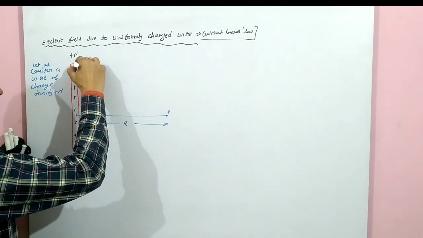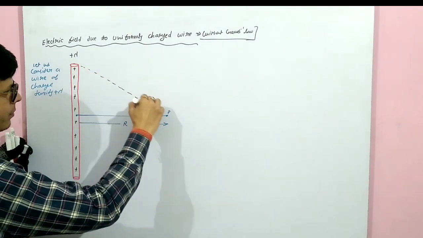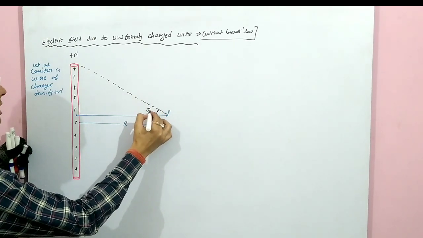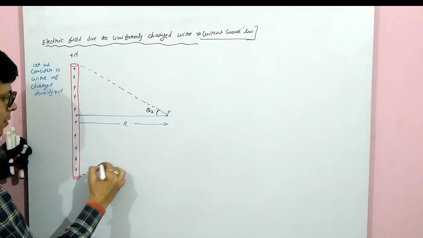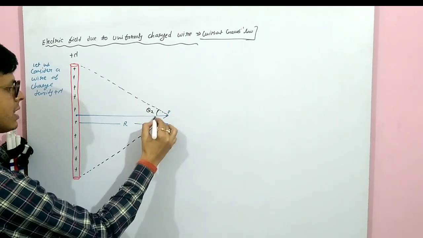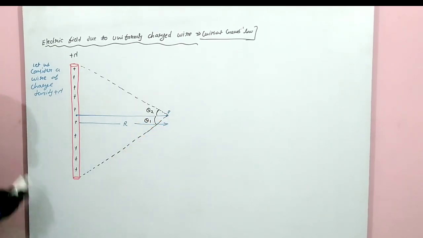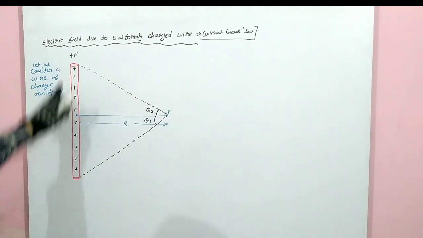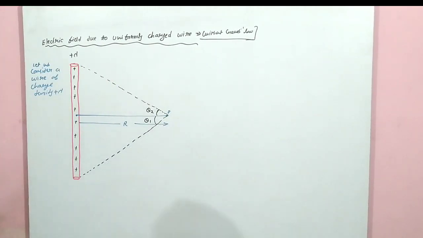In the derivation you will get these two angles. The angle formed by the topmost is theta 2 and the angle formed by the lower part is theta 1. It may be any angle. Now our task is to find out the electric field at this point due to this wire. So what will we do?